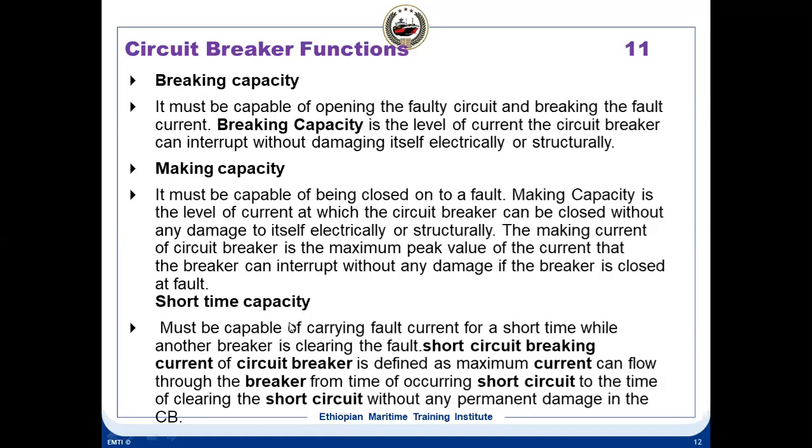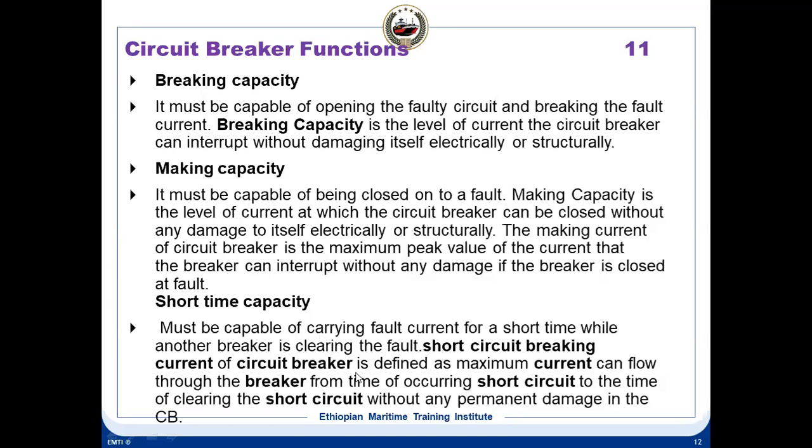Short time capacity means the breaker should be able to withstand the short circuit current for a certain time. It must be capable of carrying the fault current for a short while another breaker is clearing the fault. Because in selective coordination you have many breakers, the breaker should not trip immediately. It should be able to withstand the short circuit current for some time. That is known as the short time capacity, and it is defined in seconds.